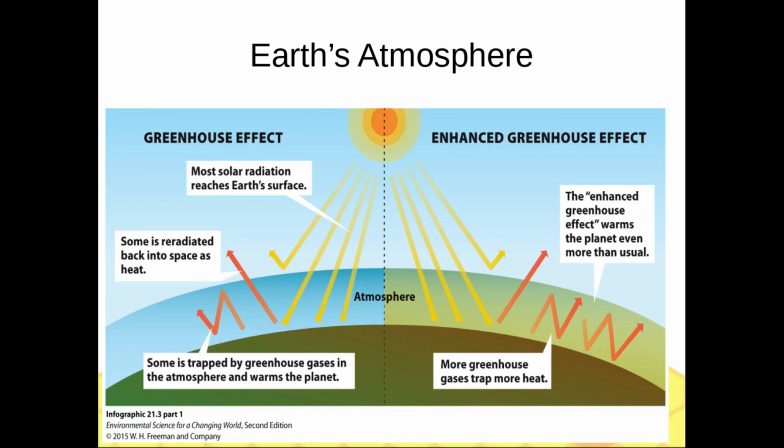As we can see in this diagram, Earth receives energy from the Sun in the form of UV, visible and infrared radiation. Around 26% of the incoming radiation is reflected back into space. 20% is absorbed by the atmosphere itself, and the remaining energy is absorbed at the surface of Earth, which in turn radiates back outwards in infrared radiation, which is again absorbed by the atmosphere, and the cycle continues. This is known as the greenhouse effect.